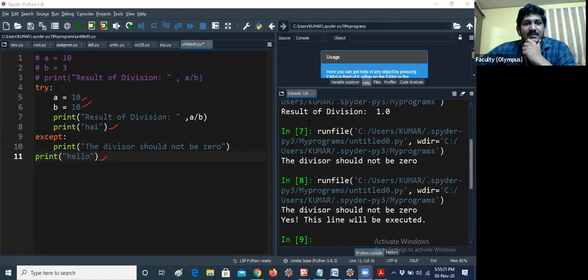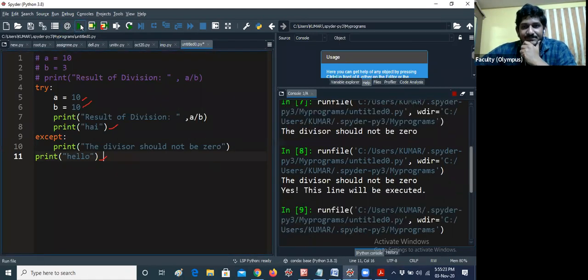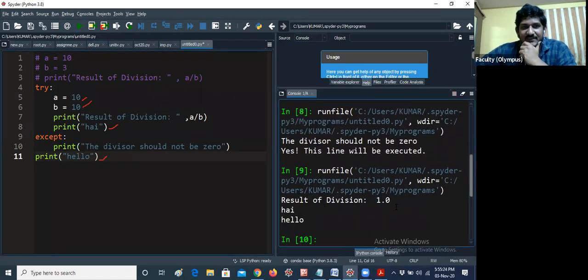Okay, fine. So let me run this code. I'm getting the result of division. I'm getting hi. I'm getting hello as well, because here it is not throwing any exception, because 10 by 10 is 1.0. In that case, the hi will be printed. After that, the except block will not be executed. So this line will not be printed.